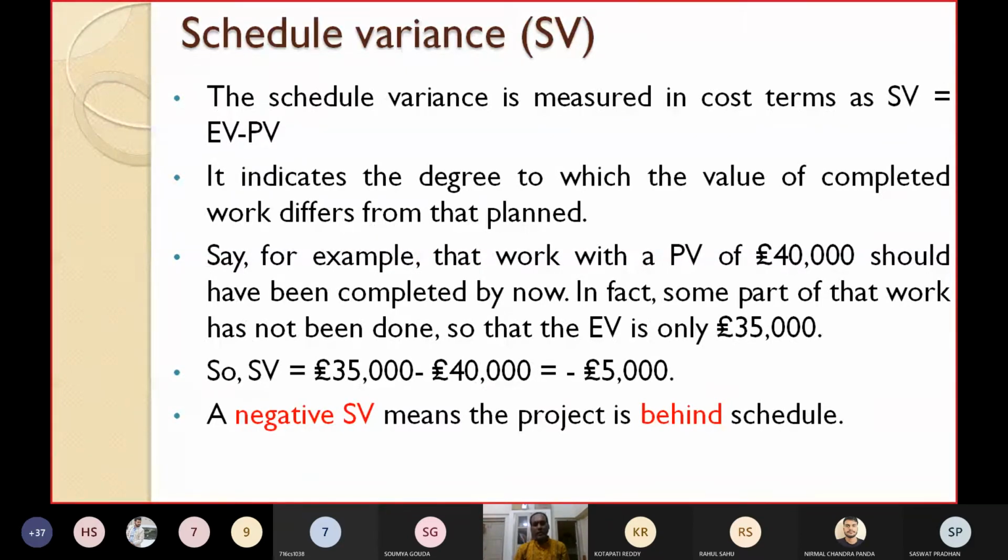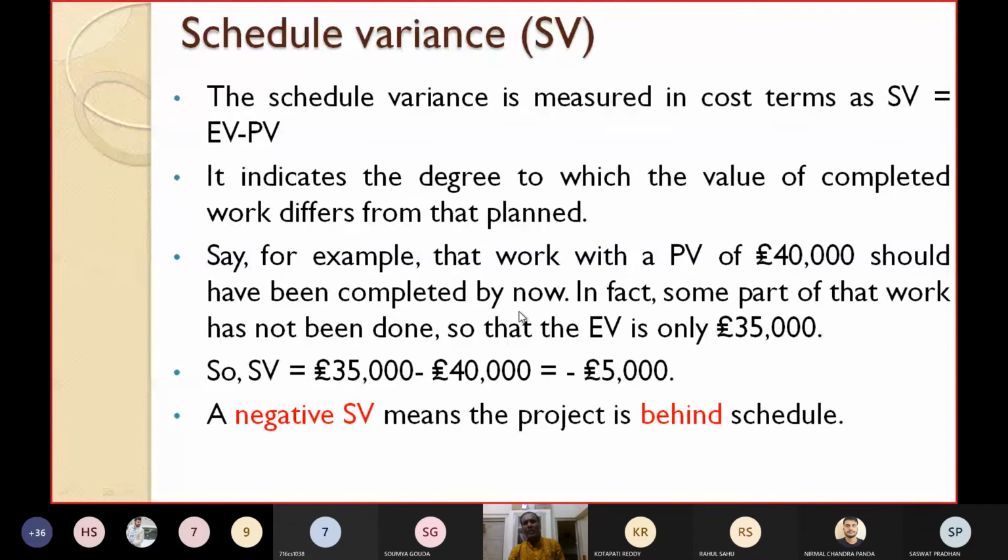So schedule variance indicates the degree to which the value, or the cost, of the completed work differs from the planned cost or the planned value. Let's quickly take a small example. Say a work has a PV of $40,000. You have estimated that the PV of the work is $40,000, and it should have been completed by now.